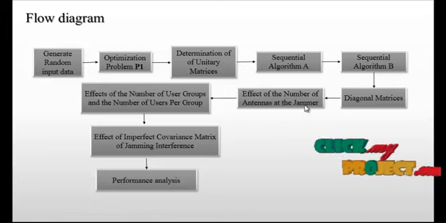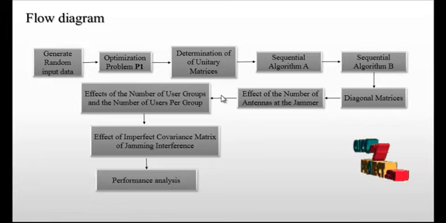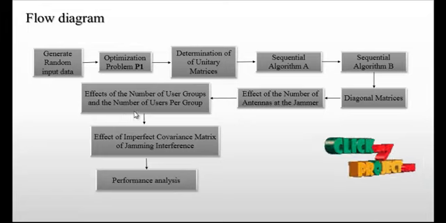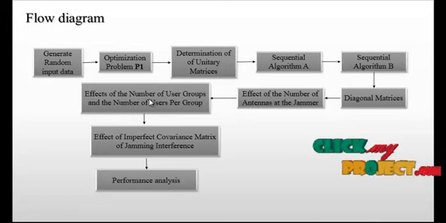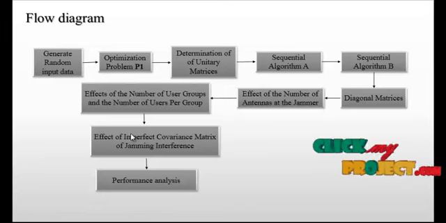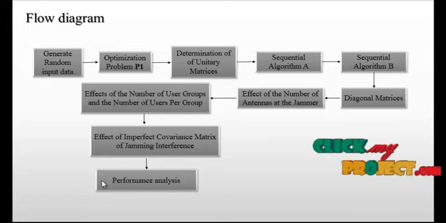One user can pass to the antenna jammer, and the number of user groups and users per area are found for specific area sections, giving the maximum number of elements and groups. After we correct our antenna jamming system, we move to the conventional matrix for the jamming system, and finally to the performance analysis.